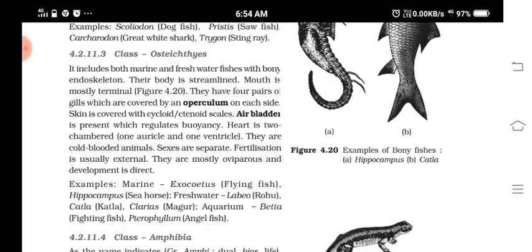Next is Osteichthyes. Osteichthyes means bony fishes. So what do you mean by bony fishes?